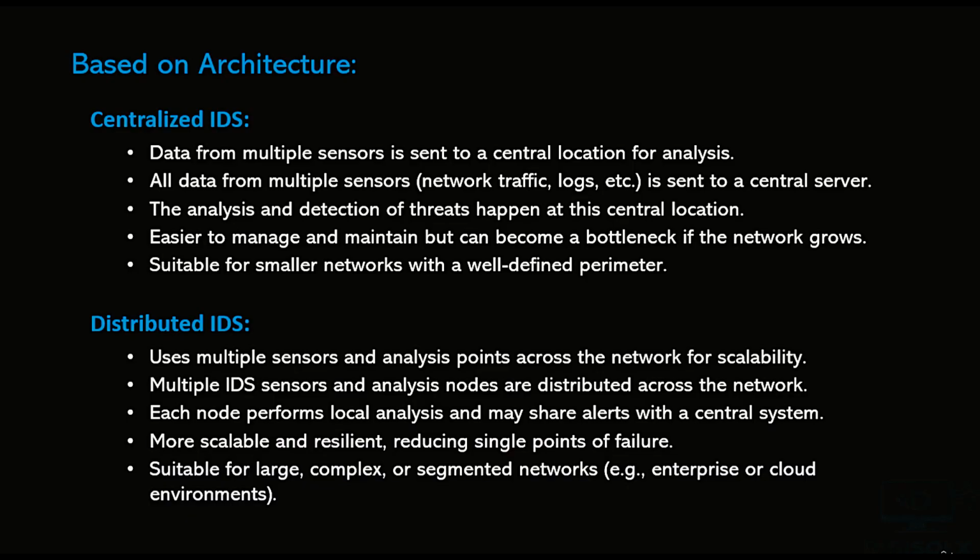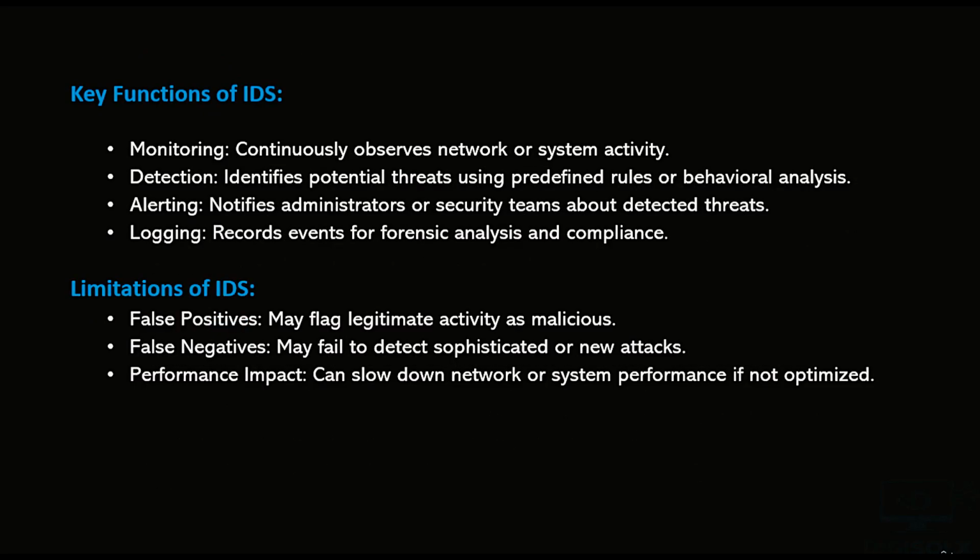Centralized IDS is suitable for smaller networks with well-defined parameters, and distributed IDS is suitable for large, complex, and segmented networks like enterprise or cloud environments. So, the key functions of IDS are monitoring, detection, alerting, and logging. Continuously observe network or system activity, identify potential threats, notify the administrator about the detected threat, and record the event for forensic analysis and compliance.